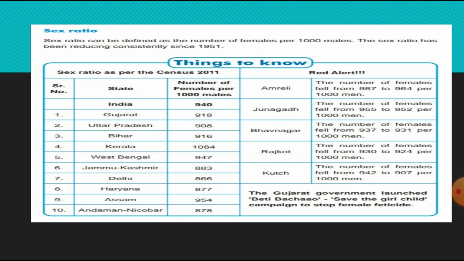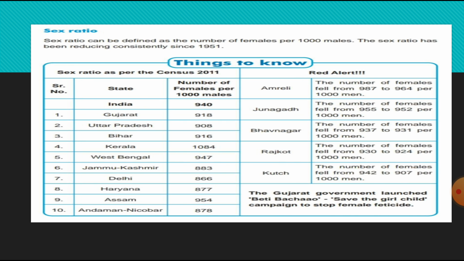Now moving ahead, that is sex ratio. What is sex ratio? Sex ratio can be defined as the number of females per thousand males. The sex ratio has been reducing consistently since 1951.